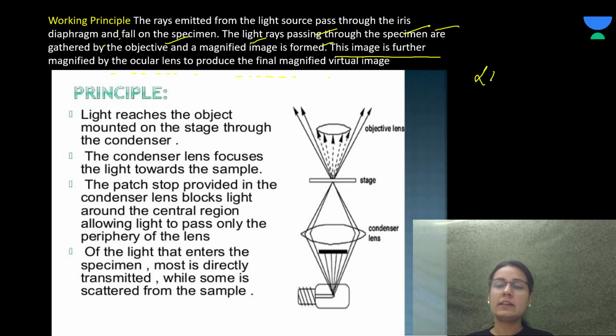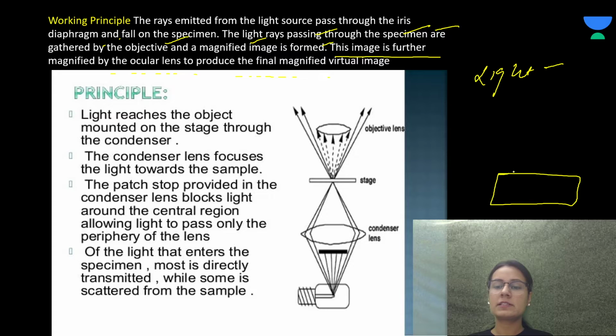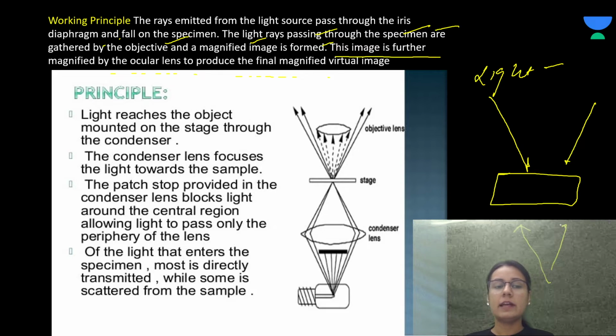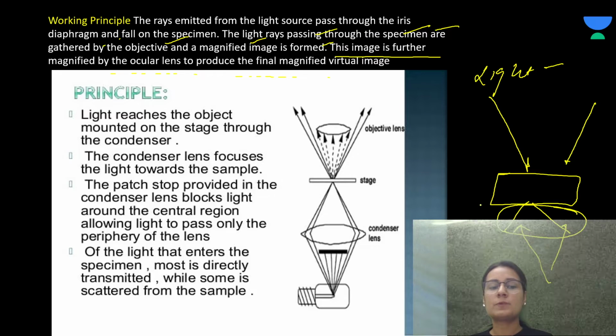So light reaches the object on the stage. We saw that light is reaching the stage, right? And the condenser, we saw the condenser was present, that will focus the light towards the sample. The patch stop in the condenser lens blocks light around the central region. Of the light that enters the specimen, mostly is transmitted while some is scattered through the sample, right?